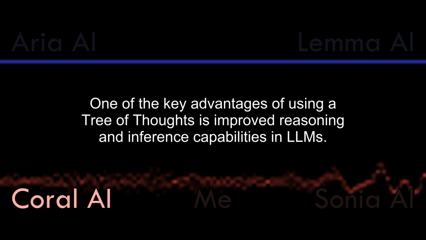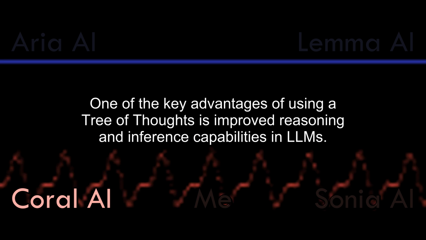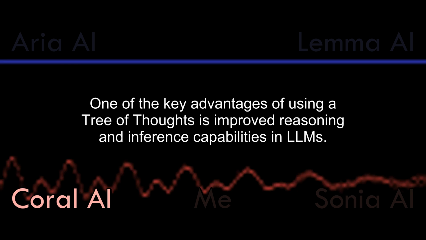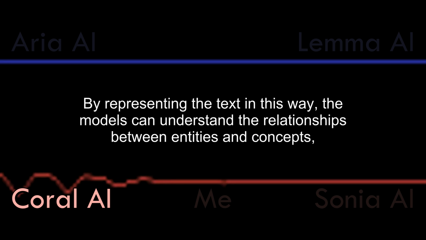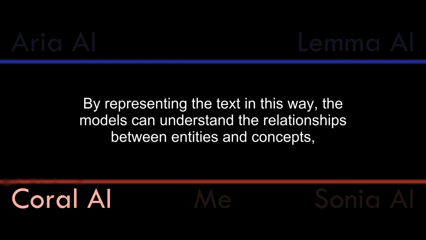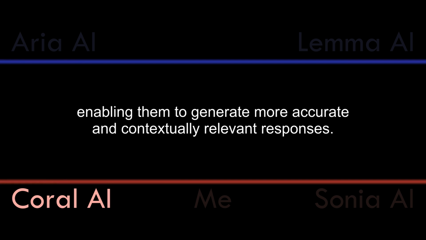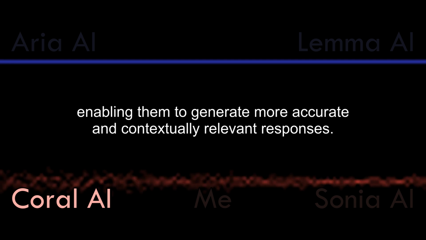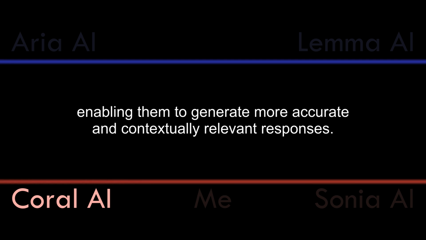One of the key advantages of using a tree of thoughts is improved reasoning and inference capabilities in LLMs. By representing the text in this way, the models can understand the relationships between entities and concepts, enabling them to generate more accurate and contextually relevant responses.